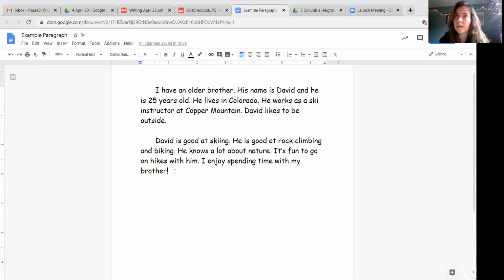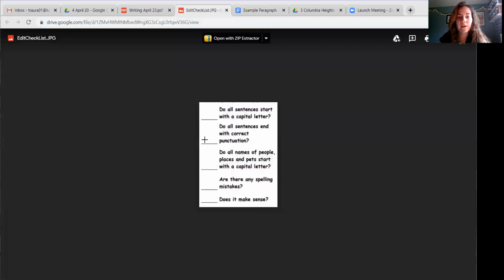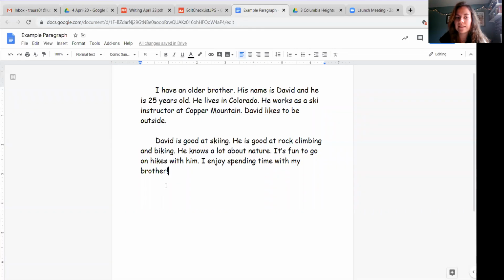I thought that was really clear and very easy to follow, to read. I really understood what the point of her paragraphs was. So that's okay, if your opening sentence and your closing sentence are the same, that is okay. I could have done that too. But it's also okay to have it like mine where they're a little bit different. Okay, so I've gone through this checklist. I read through it again and it made sense.